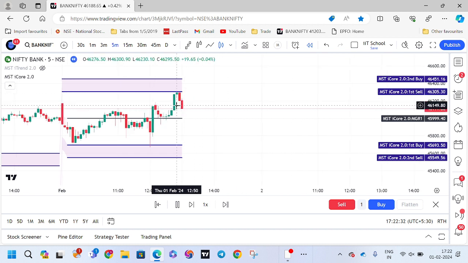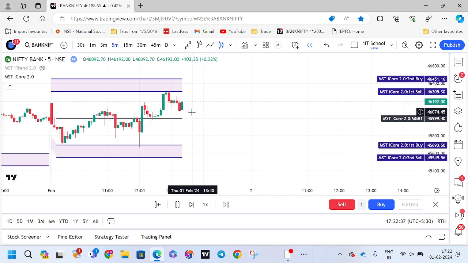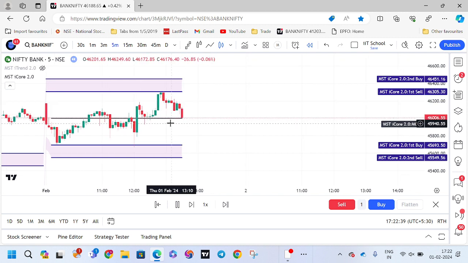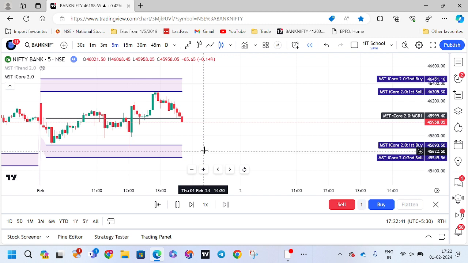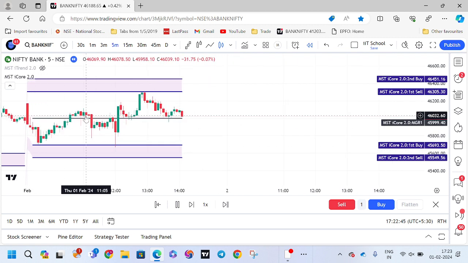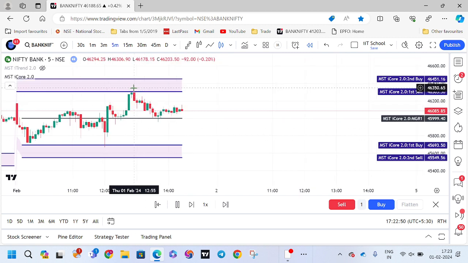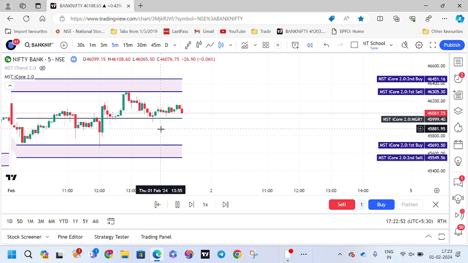Again sell got activated and all the targets we are expecting to hit. Let us see. If it is crossing the midline, it is supposed to have hit all the targets. See the accuracy from here to here. Once again buy triggered. Once again it has reached the sell entry. Again, exactly from that point it is falling down.